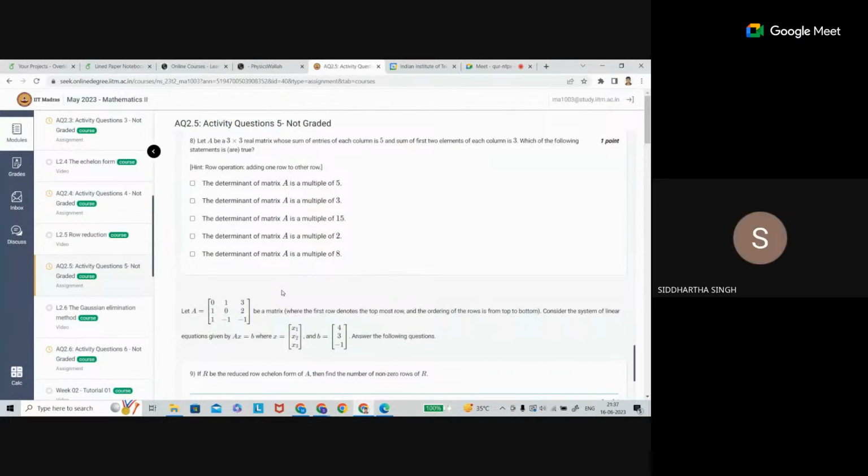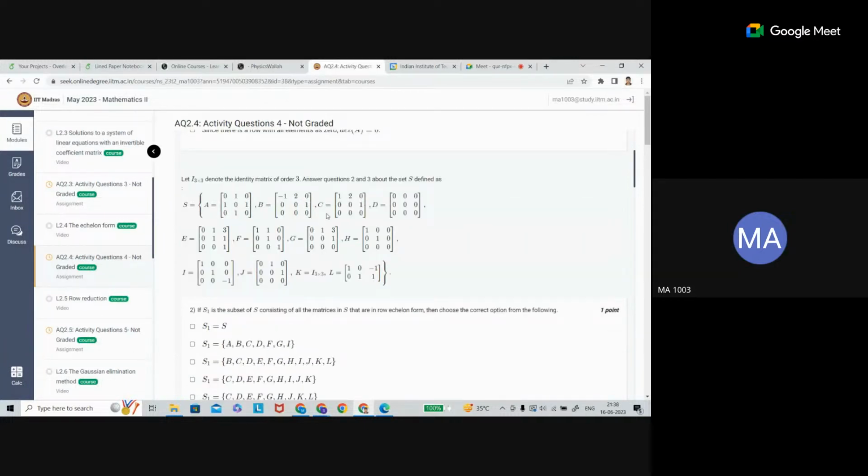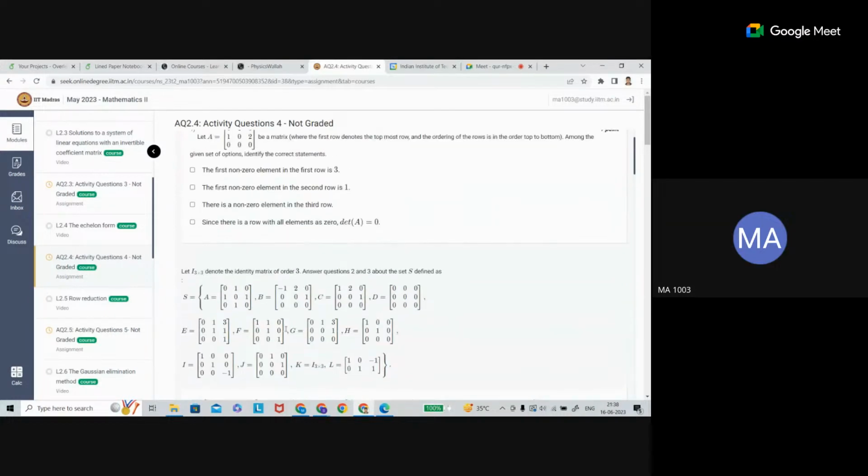Yes, this one. So now we have different kinds of matrices here. Tell me which one is going to be your row echelon form. Let me discuss matrix A. Is this matrix A in row echelon form?